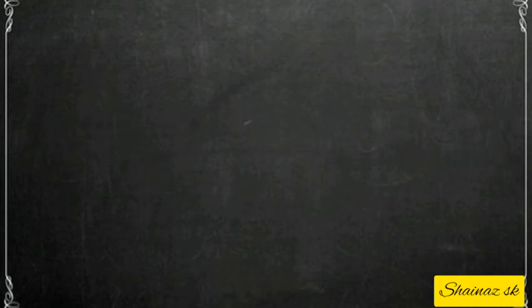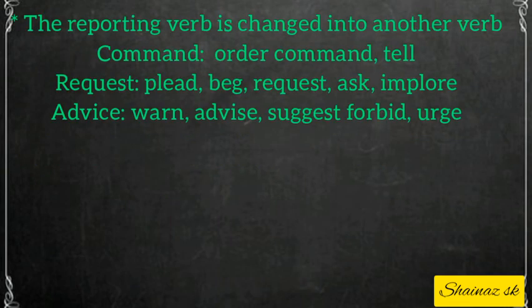The first one is changing the reporting verb. If the sentence is a command, then we can change the reporting verb to order, command and tell. And if it is a request, then we can write plead, beg, request, ask, implore. And if it is an advice, then we can say warn, advise, suggest, forbid, urge.